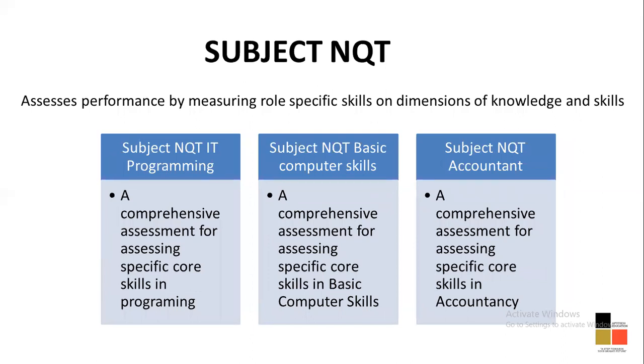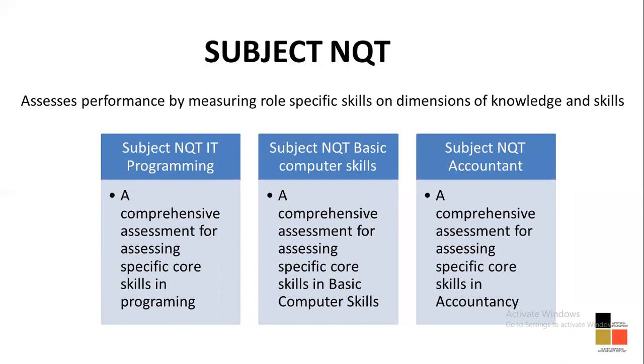Next, you have a subject NQT. So subject NQT is, again, assessing performance by measuring specific roles in terms of your knowledge and skills, how you have been using your skills for the last few years, maybe what you have learned in your degree, that they can assess through this test. It again has 3 parts. First will be subject NQT IT programming, then you have subject NQT basic computer skills, and you have subject NQT accountant. Now, a very important difference between NQT IT programming and NQT basic computer skills.